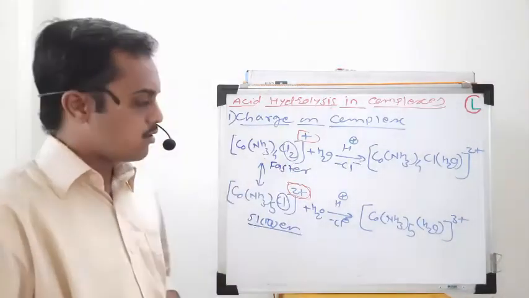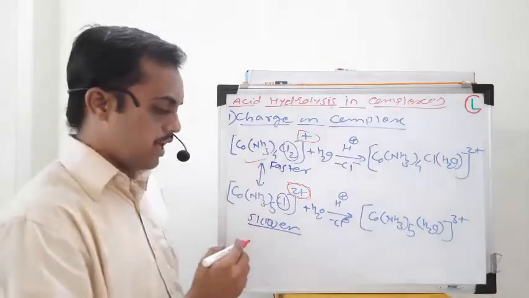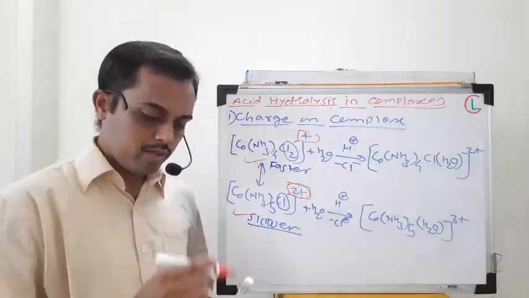So this complex will react faster than this complex, which will react a little bit slower.